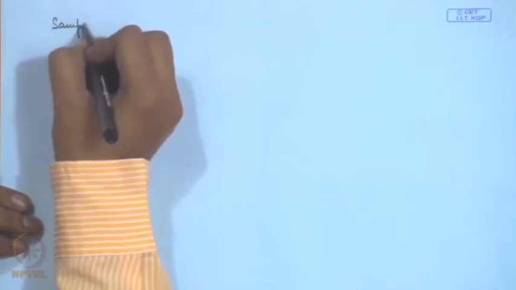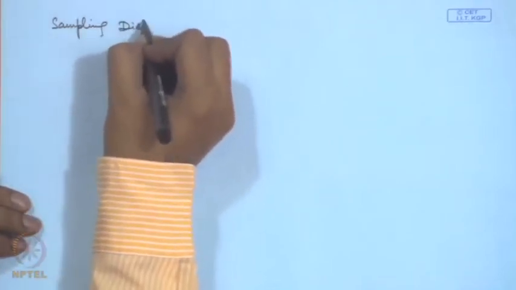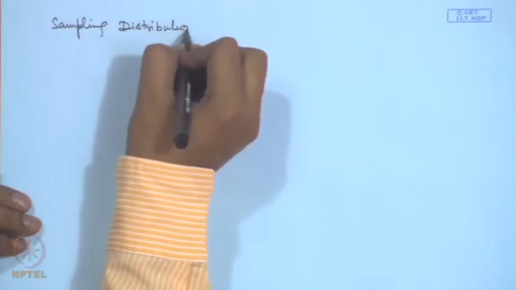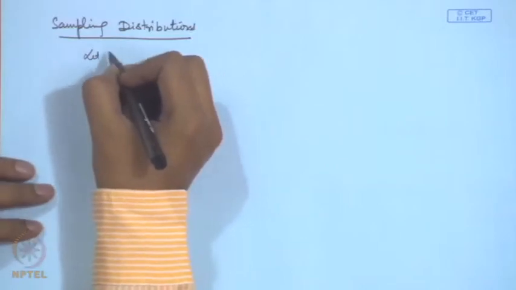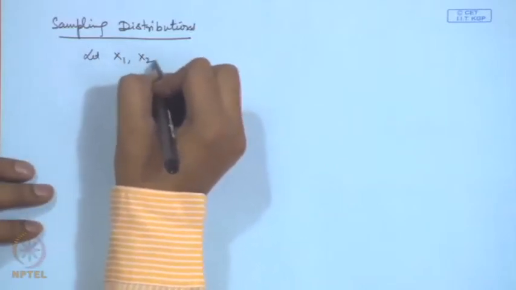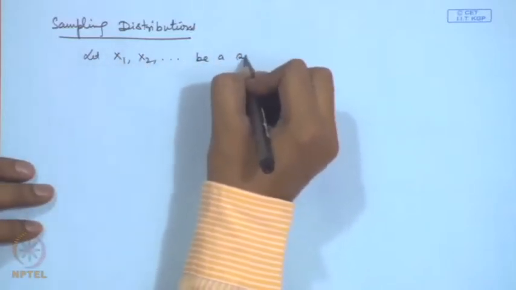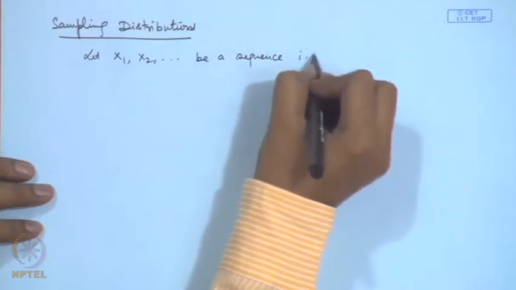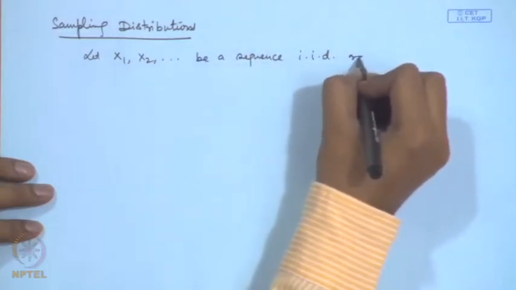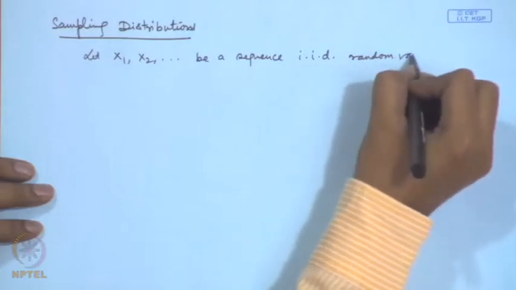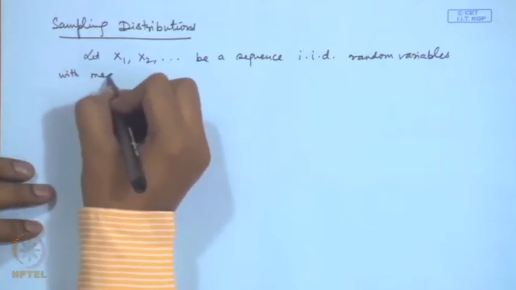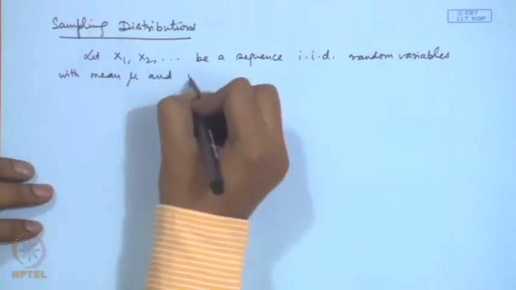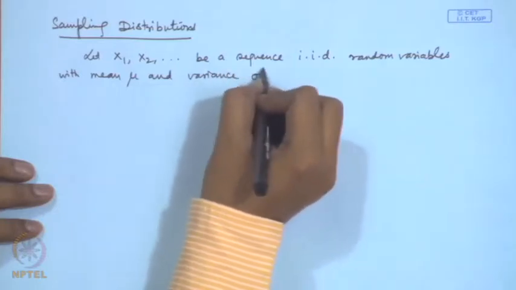I introduce the concept of sampling distributions now. Firstly, let X1, X2, and so on be a sequence of independent and identically distributed random variables with mean mu and variance sigma square.